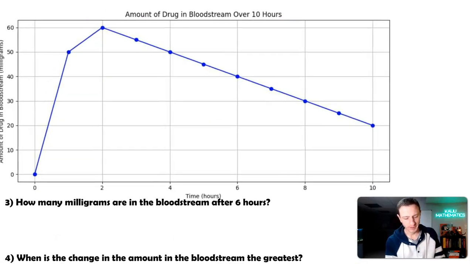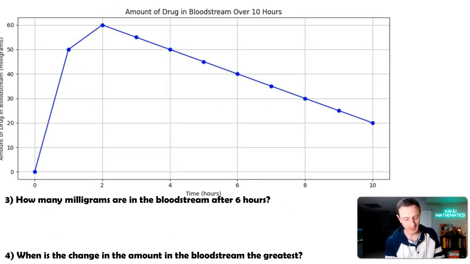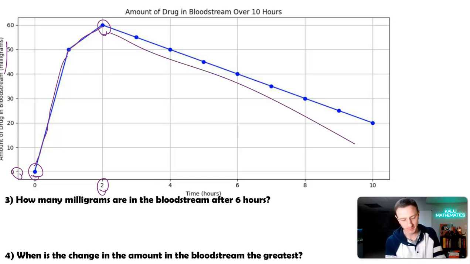Next graph, we have the amount of a drug in the bloodstream over 10 hours. Read it over first and make sure you understand all the information. Across the x-axis is time, 0 hours, 2 hours, and then the y-axis is amount of drug in bloodstream in milligrams. At 0 hours we have 0 milligrams of the drug, and after 2 hours we have 60 milligrams of the drug. So the starting point was probably at 0 hours, the shot was given, the amount increased over the 2 hours, and then it started to drop. Okay, so now we have an understanding of what this graph is representing.